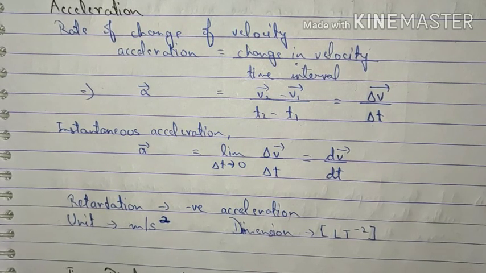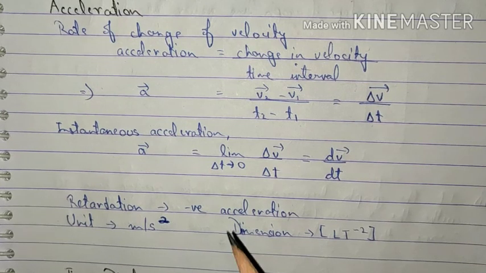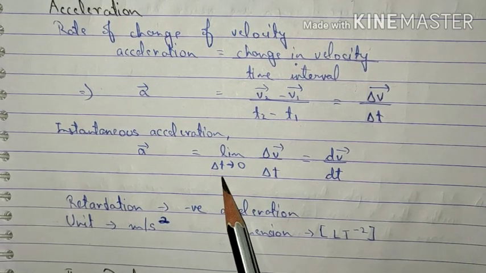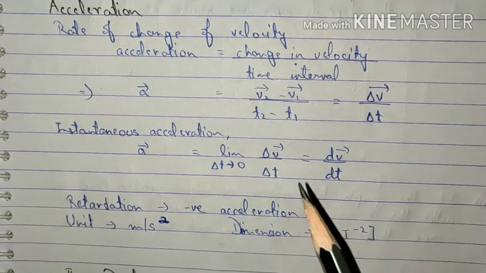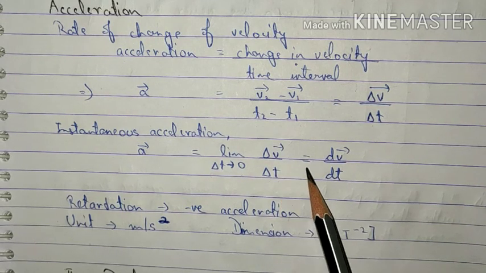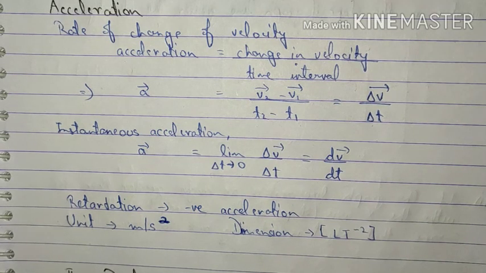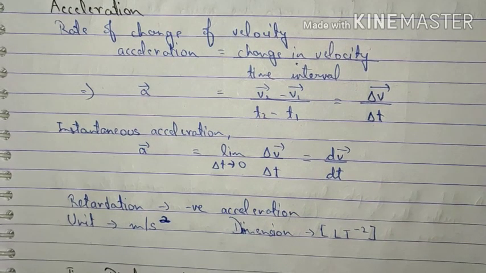Now, if we take the time interval to be very, very small, then taking limit where del t is tending to 0 for del v upon del t, we can write it as dv upon dt, which gives us the instantaneous acceleration.